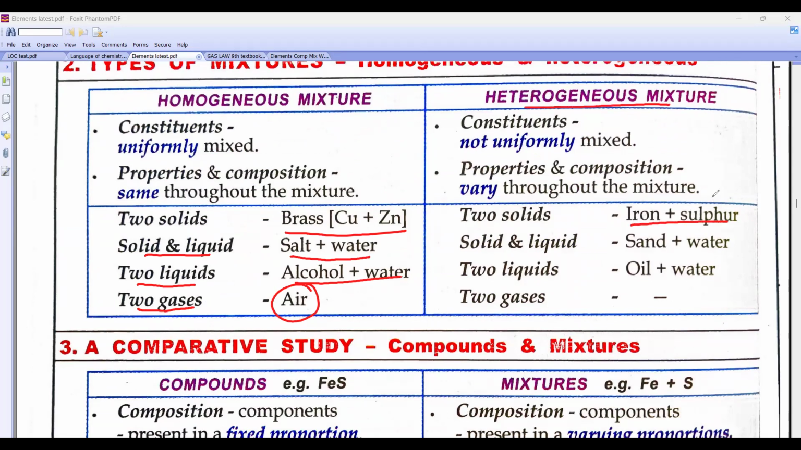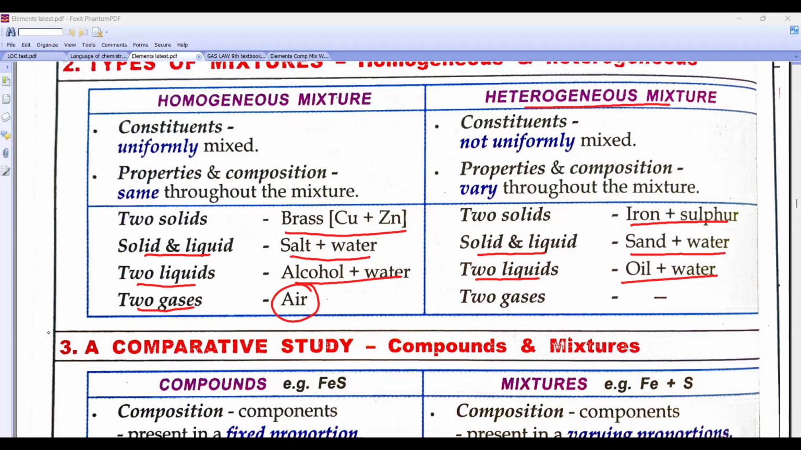Today we did it in the beginning, or not? Right, beta? Solid plus, sand plus water we did. Sand and liquid, oil and water. Oil and water we did. Gases cannot form a heterogeneous mixture. Right? Because gases will what? Diffuse in each other. What do you mean by diffuse? They mix in each other.